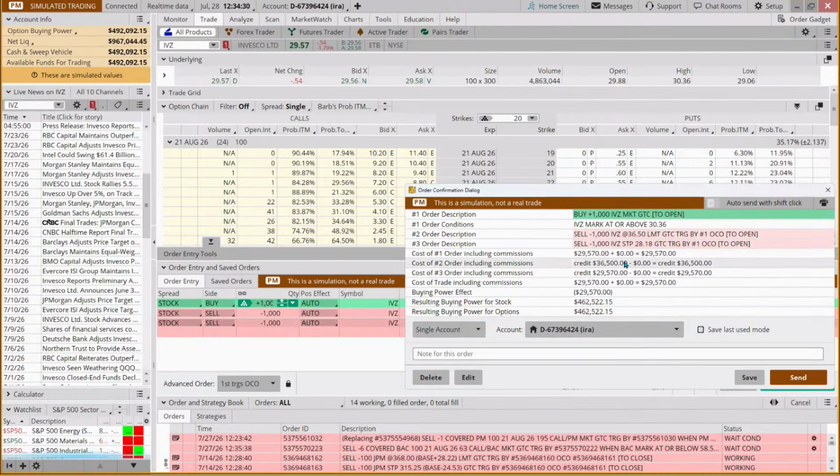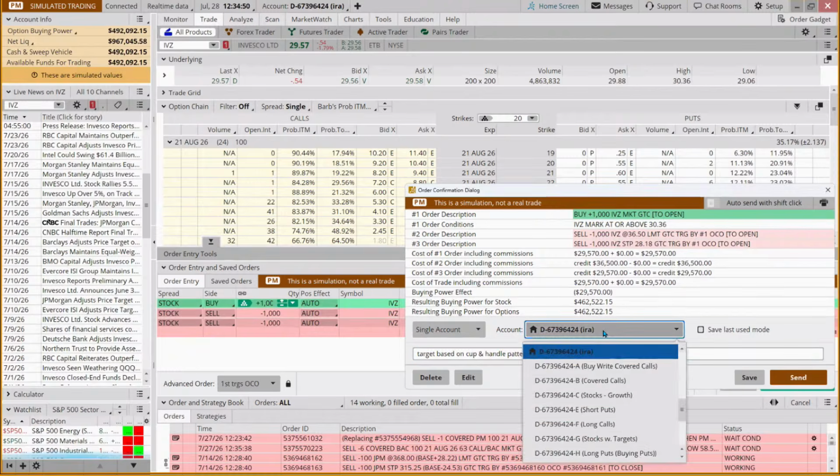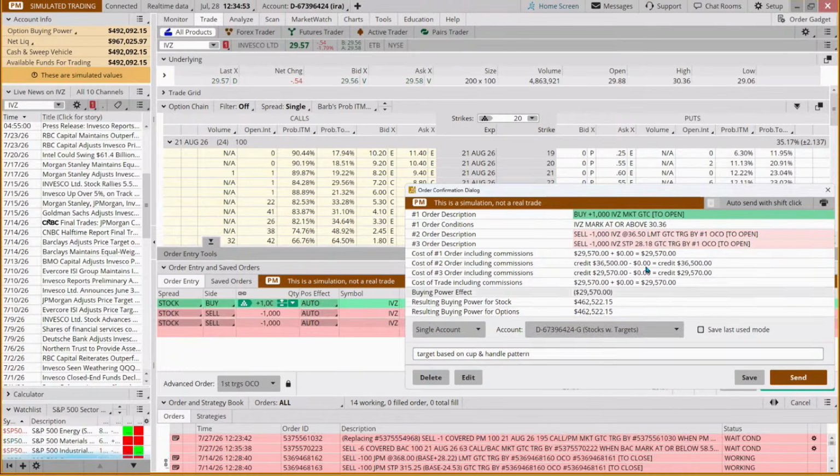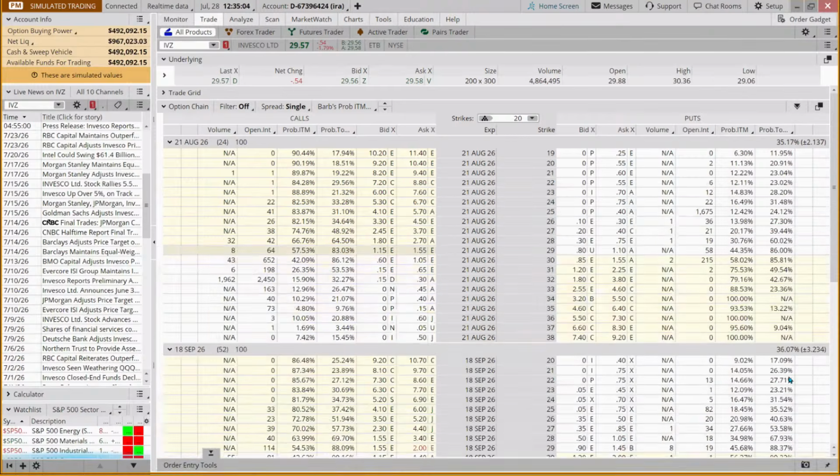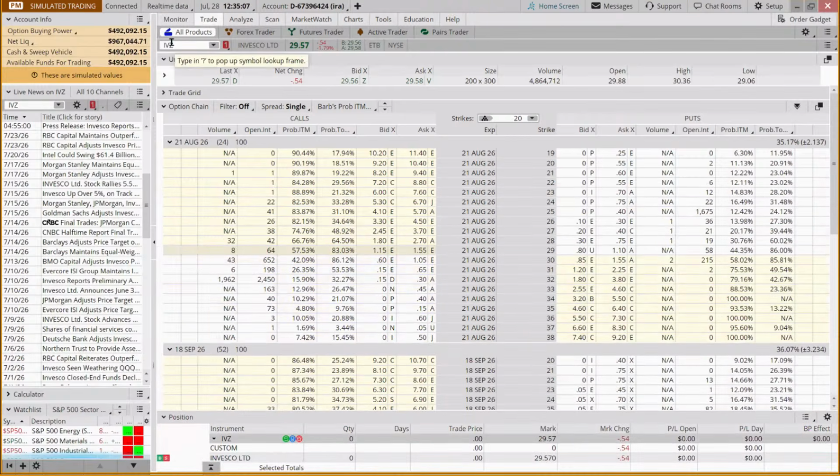And we've got a $29,000 position. We want to exit if it hits 36.50, which is our target. And this target is based on the cup and handle pattern. This is a note that we're putting in from ourselves to ourselves. This is a stock trade with a target. And if the trade does not go according to plan, we want to exit. Again, there isn't a guarantee that we're going to get out at either one of these prices exactly. Okay, so that's Invesco.